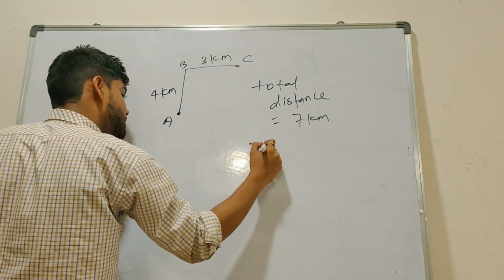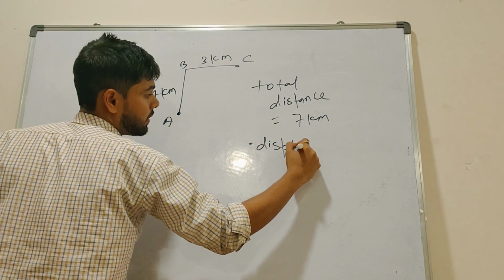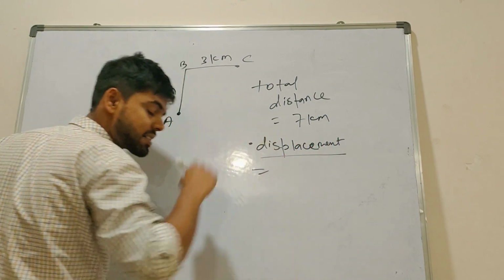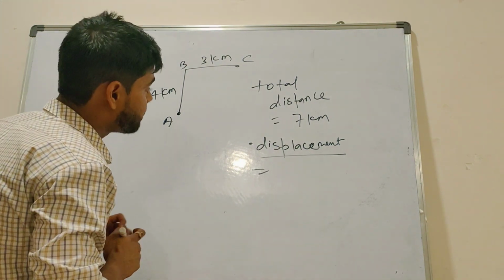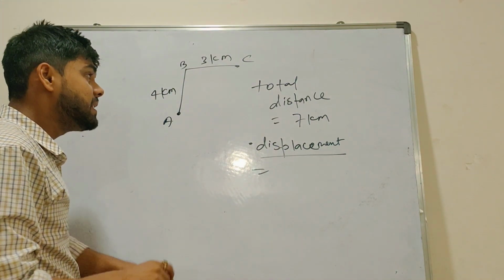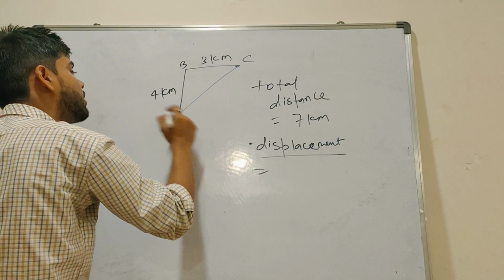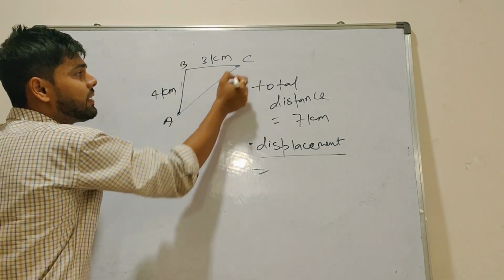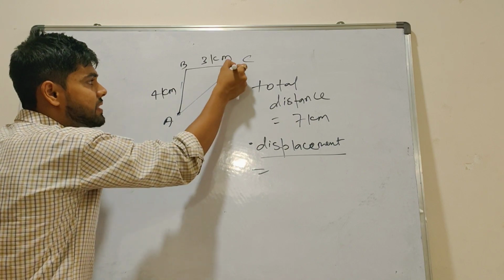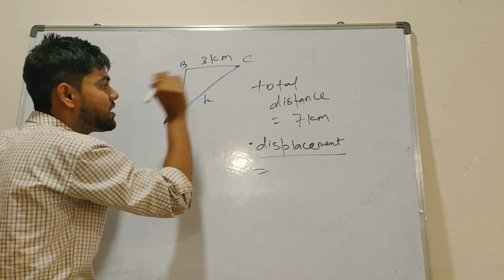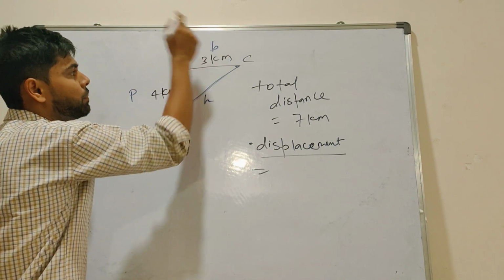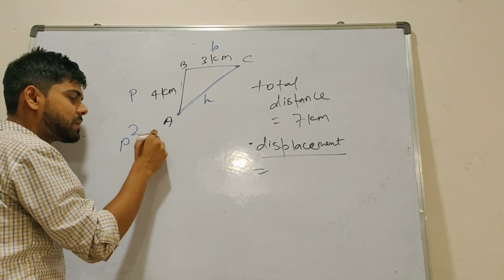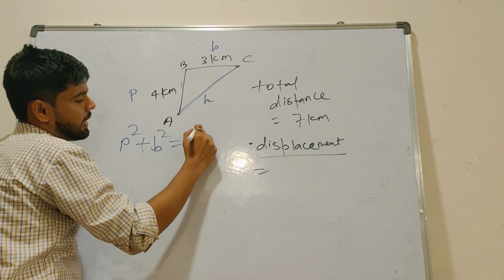But when I ask you displacement, then you will say, what is this teacher asking me? Displacement means the shortest path. This is the shortest path. So bacha, if you observe, it is a right angle triangle, and this line we call the hypotenuse. It is H, and this is P, and this is B. You know one relation, Pythagoras theorem: P squared plus B squared is equal to H squared.